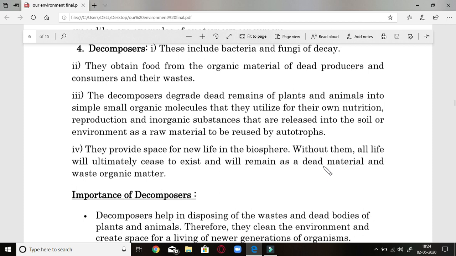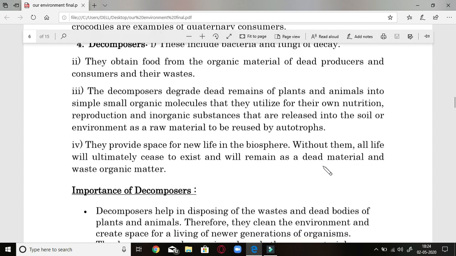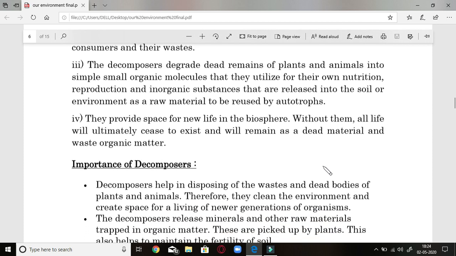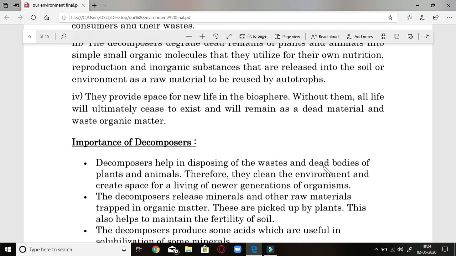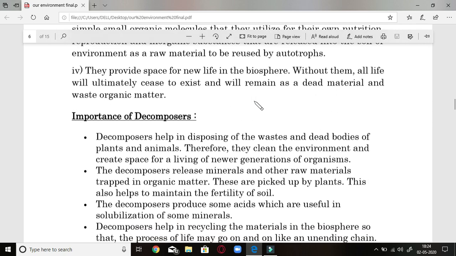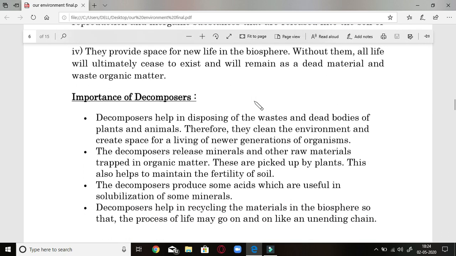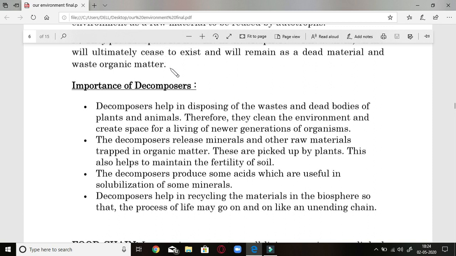They provide space for new life in the biosphere, since they help in degradation of already complex dead animals and plants. That's why they clear off the earth. That means they provide space for new life in the biosphere. Without them, all life would ultimately cease to exist and would remain as dead material and waste organic matter.